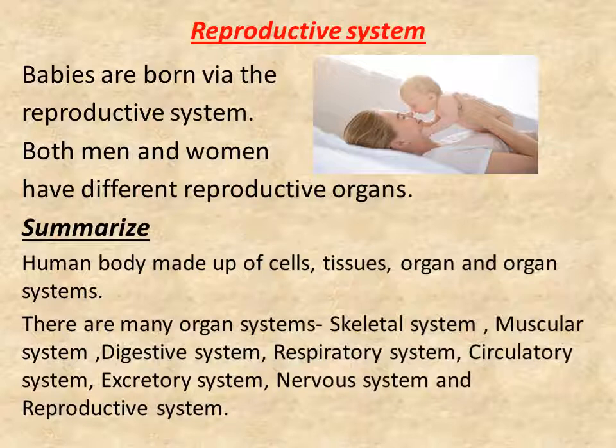Okay. So let us summarize the chapter. The human body is made up of cells, tissues, organs and organ systems. There are many organ systems: skeletal system, muscular system, digestive system, respiratory system, circulatory system, excretory system, nervous system, and reproductive system. So learn these systems of our body and learn how they function.